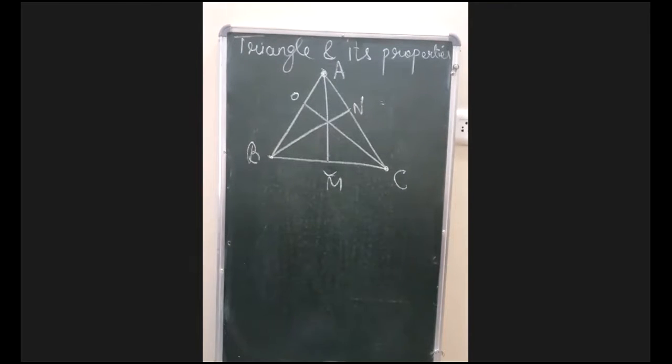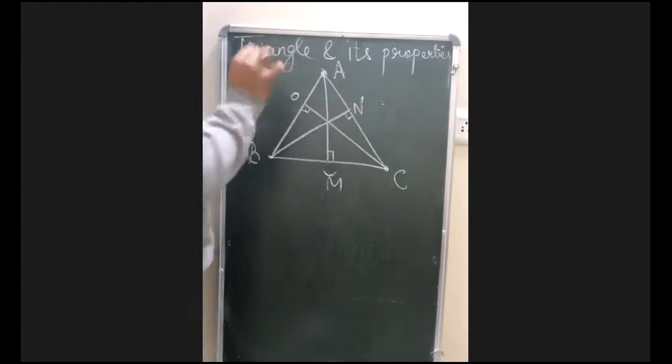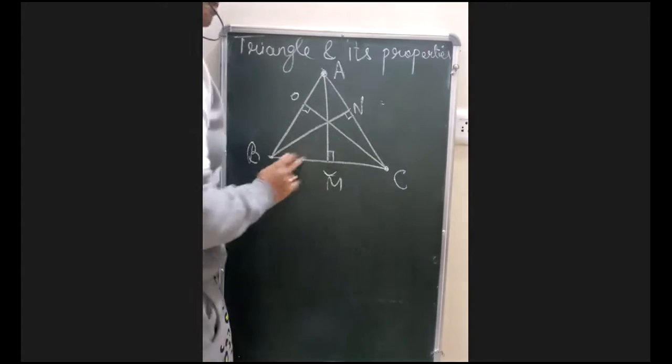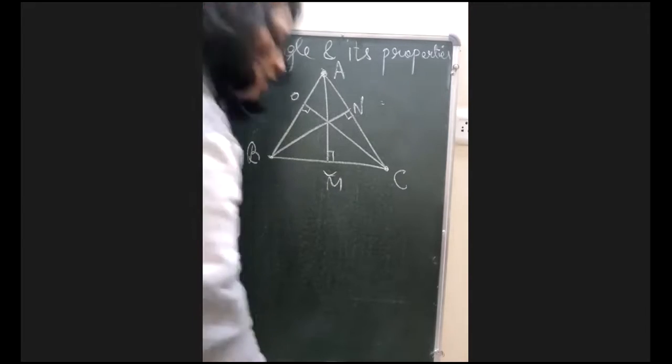Now what is the difference between median and altitude? Remember, altitude is also this part only. Altitude भी बिल्कुल यही है. बस याद रखिए ये यहाँ पर right angle बनाता है. Altitude यहाँ पर right angle बनाता है. And remember, वो इस side को two equal parts में divide नहीं करता. ठीक है?